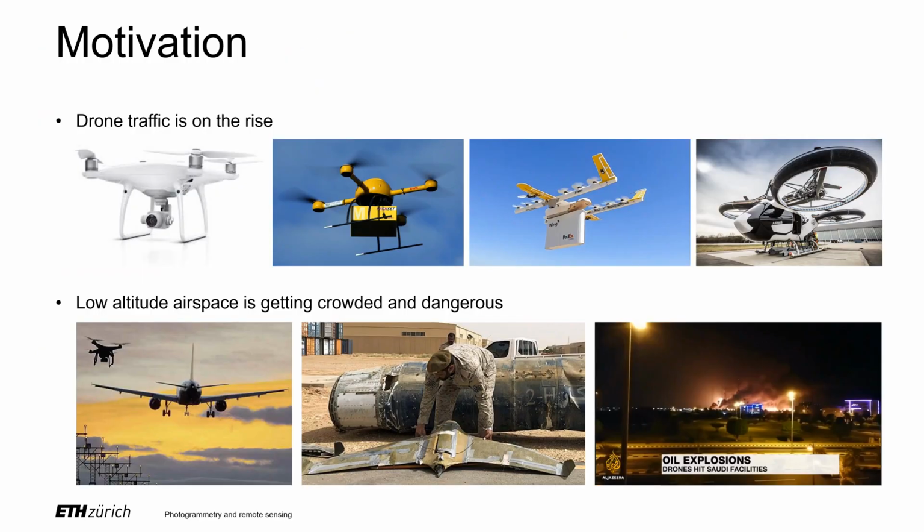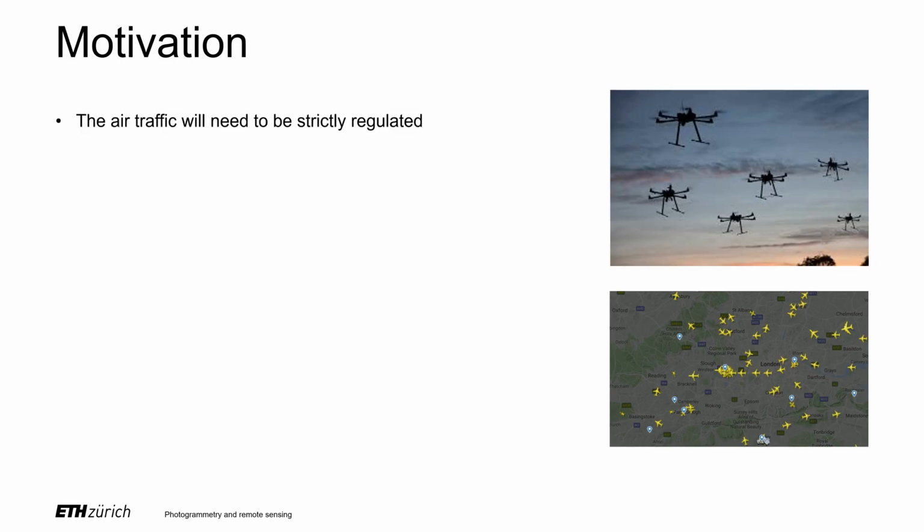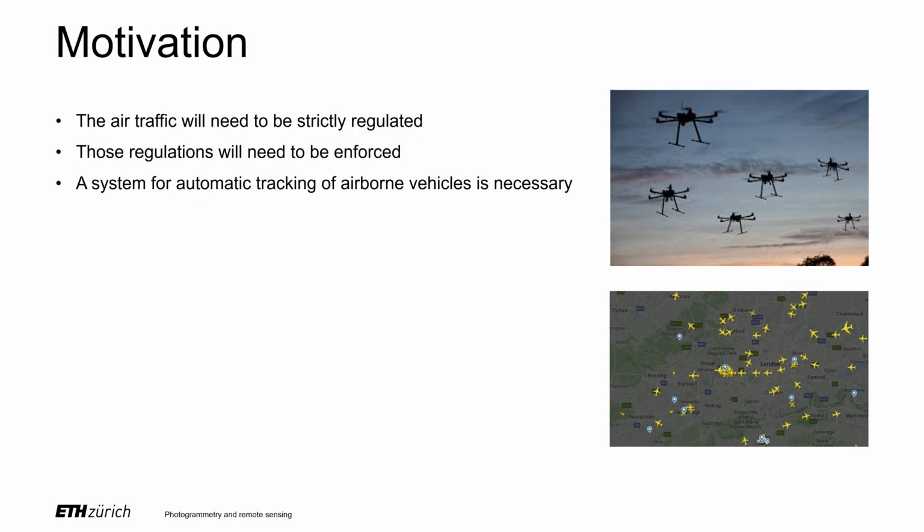The motivation for having such a system is the fact that the amount of drones in the air grows quickly and will accelerate even more thanks to applications like package delivery or people transport. The drones, however, can also cause damage, whether by accident or by an intentional attack. It is clear that the drone air traffic will need to be regulated, and we will need a way to enforce the regulations and avoid dangerous situations. A system that tracks the position of airborne vehicles is therefore necessary.